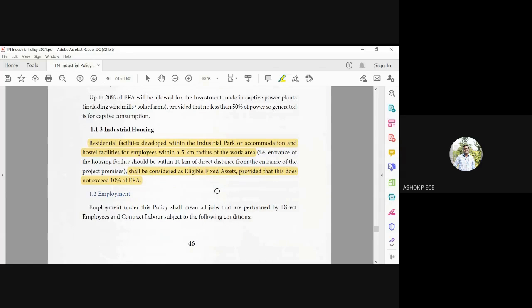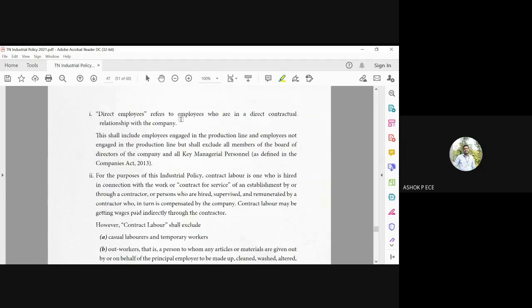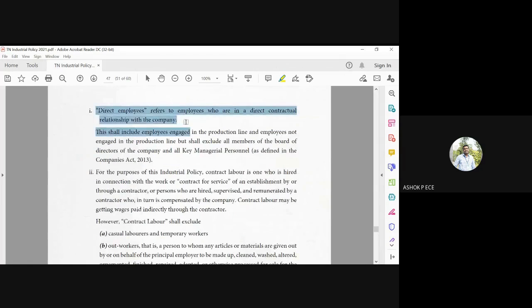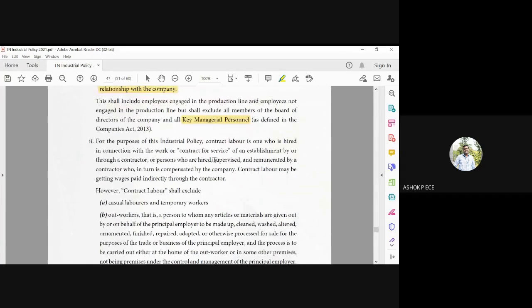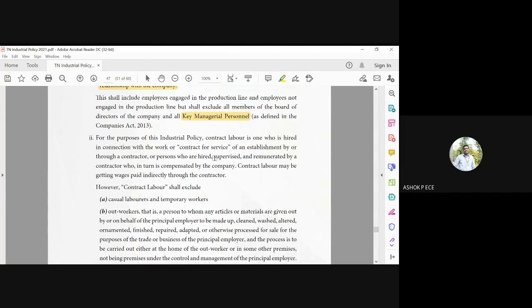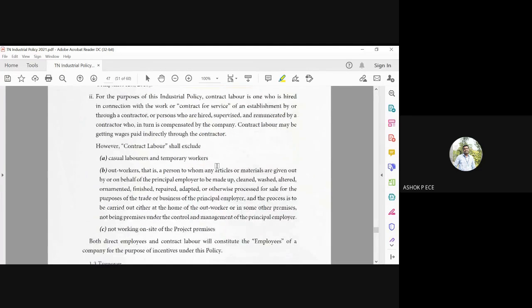Employees means direct employees who are in a direct relationship with the company, directly engaged in the production line, for example the key managerial personnel. Everything will come under direct employees. Contract labor means labor engaged through a contractor and hired for a particular period. Their employment is not permanent; they are employed for a particular period of time.